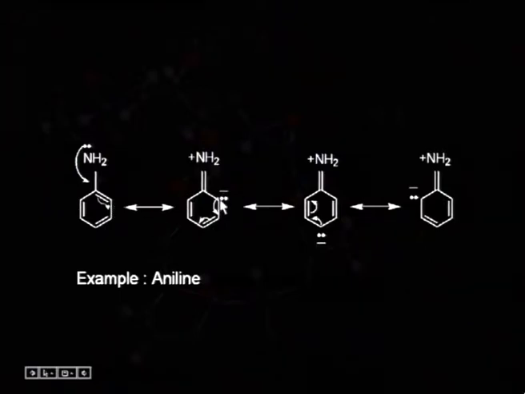So, this is basically the conversion of a lone pair to a bond pair and a bond pair to a lone pair, which is actually happening in all these resonating structures. And overall, this amino group behaves as a plus M effect or electron donating group.